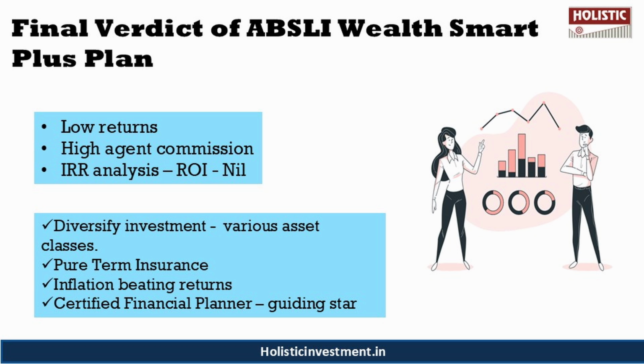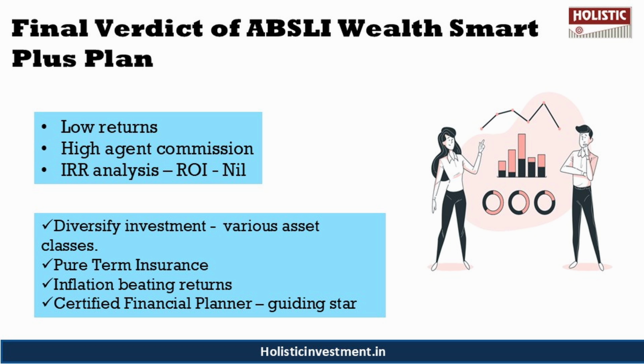The ABSLI Wealth Smart Plus plan is a typical ULIP plan that offers both life cover and market-linked investment opportunities with a wide range of investment strategies and fund options. However, the fund options are somewhat repetitive as the asset allocation is similar across each option. The charges under this policy are also moderately high compared to other market-linked investments.